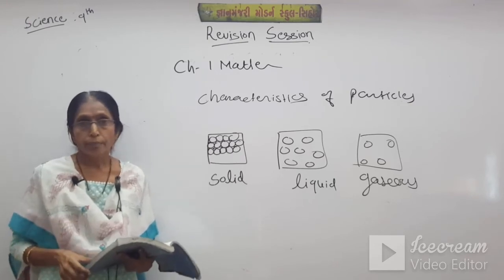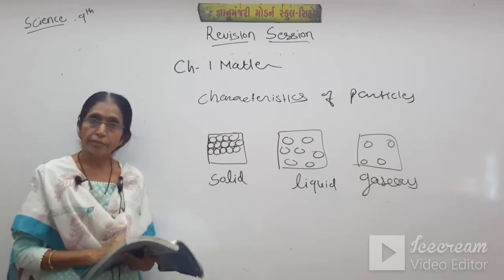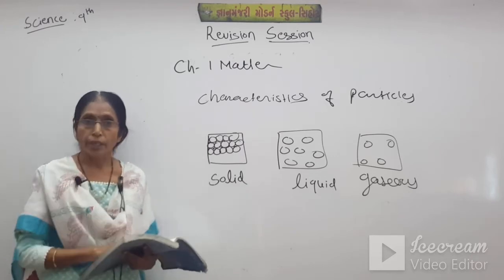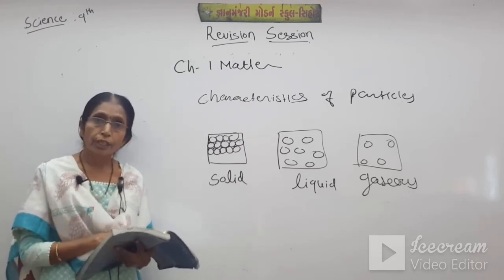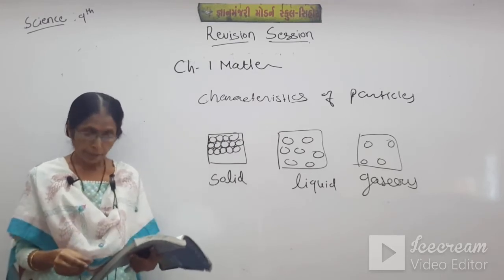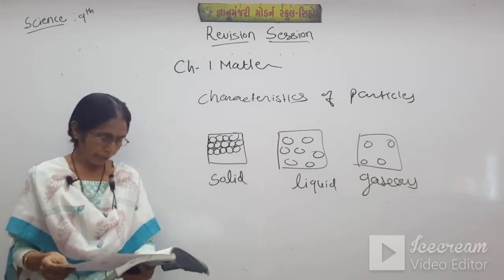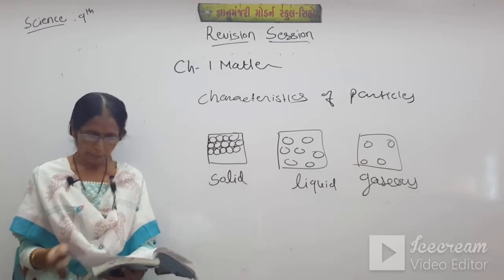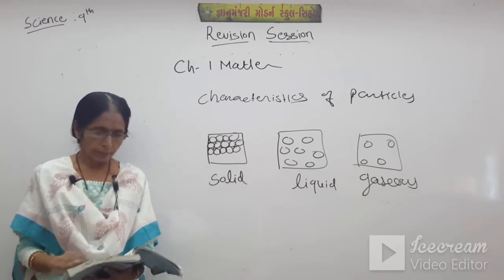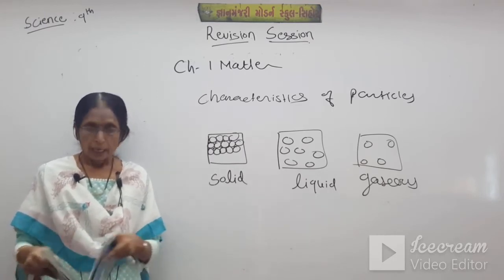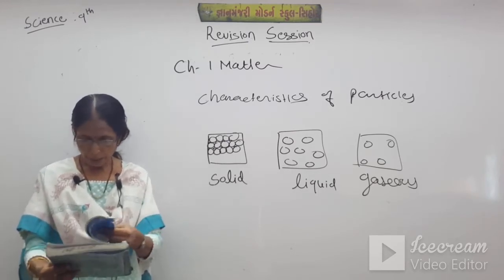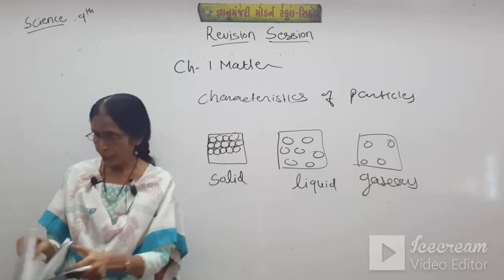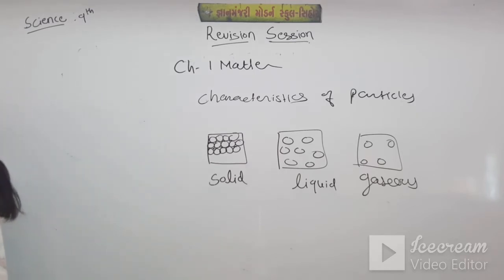And what is boiling point? The temperature at which a liquid starts boiling is called the boiling point. Also the latent heat of fusion, latent heat of evaporation. All these definitions, students, you have to learn. Now this is enough for chapter number 1. Okay, now let's have revision of chapter number 2, students.